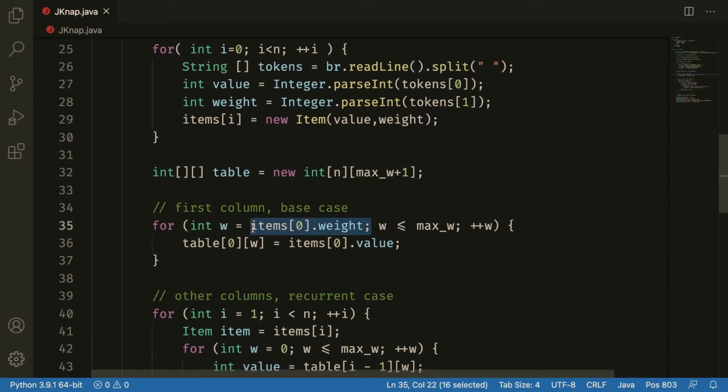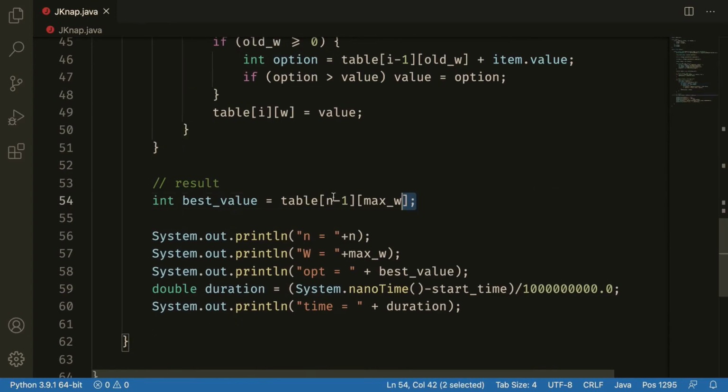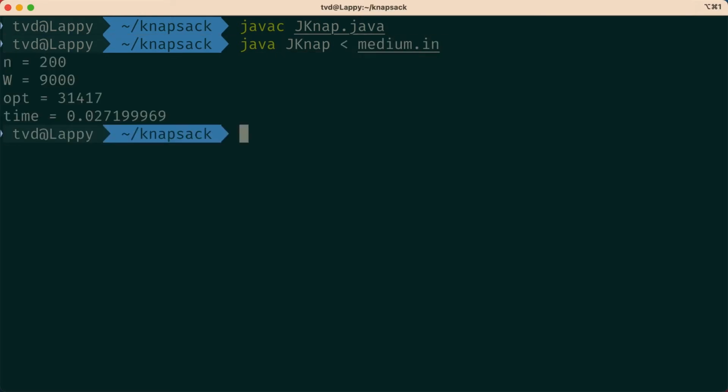The base case, Java arrays are initialized to 0 also, and the recurrent case. The stuff here is structured a bit differently than in Python, but it's basically the same. The result is over here. Let's compile it and run it on the medium instance. Okay, that is a big difference. We're back down to fractions of a second.